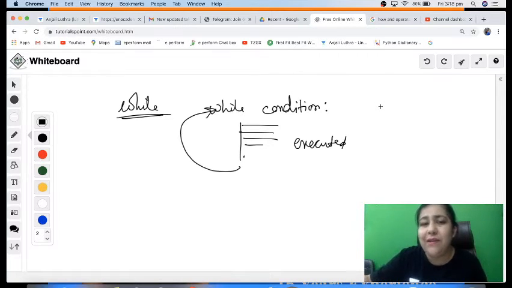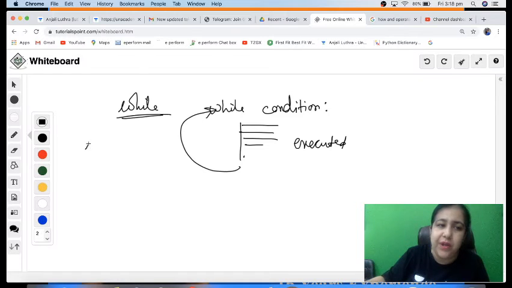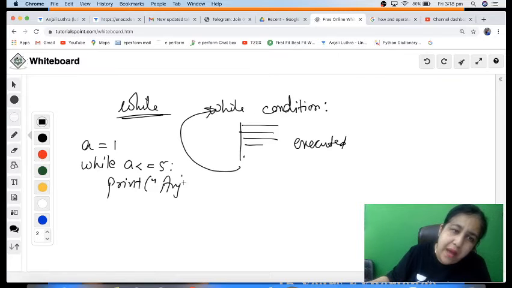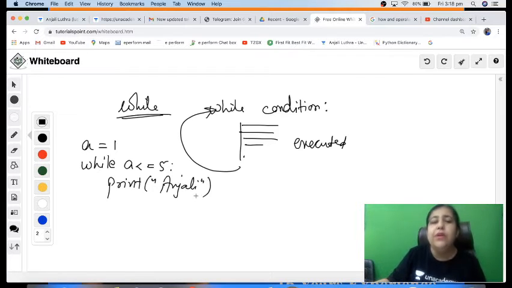Now why did I specifically tell you about the auto increment feature? Like here, if you have a is equal to 1 and you write while a less than equal to 5, and inside this you print Anjali, and if by chance you execute this code, you will get Anjali printed on the screen infinite number of times. Yes, if you execute this, it will keep printing Anjali again and again, because a is 1, 1 less than equal to 5 is true, it prints Anjali, but it doesn't change a.